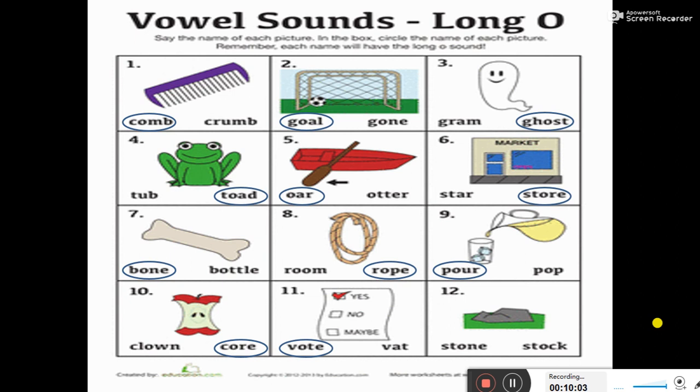Next, stone or stock. The picture is of a big stone. So the correct spelling of stone is S-T-O-N-E, stone. So we will circle it.